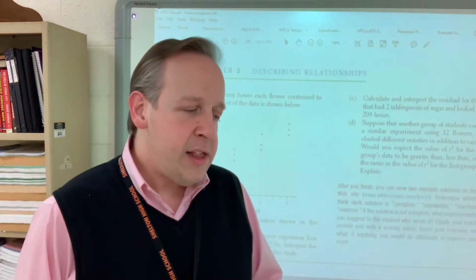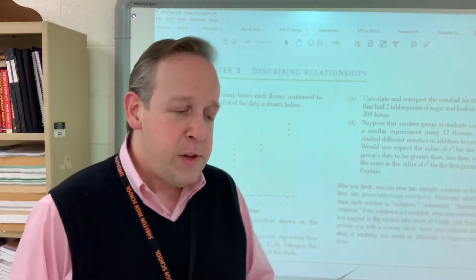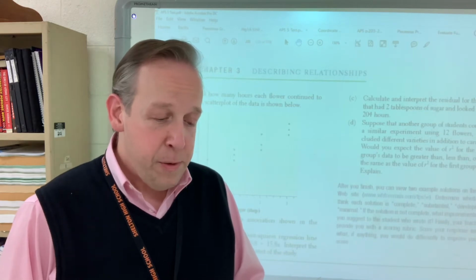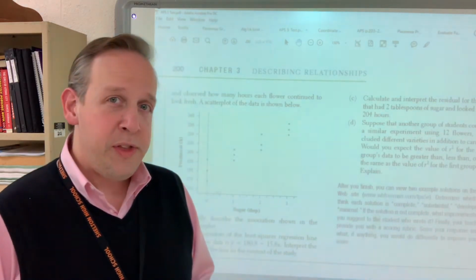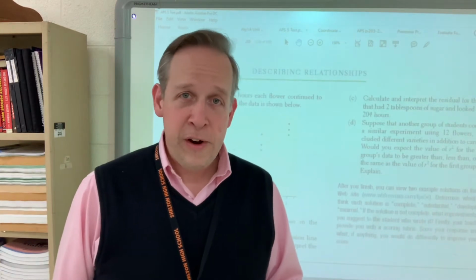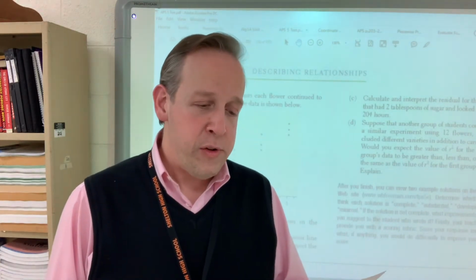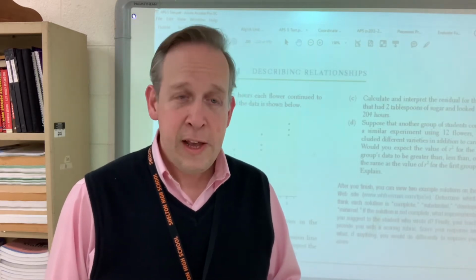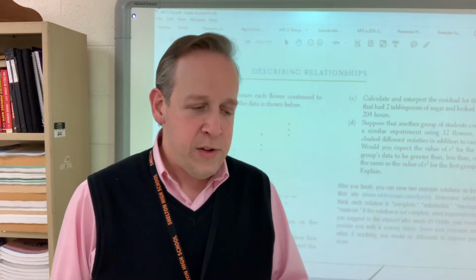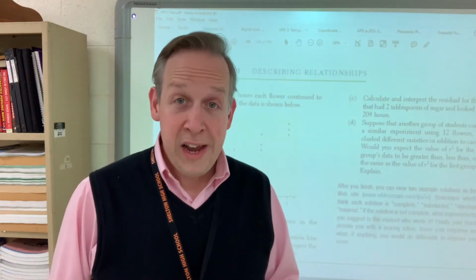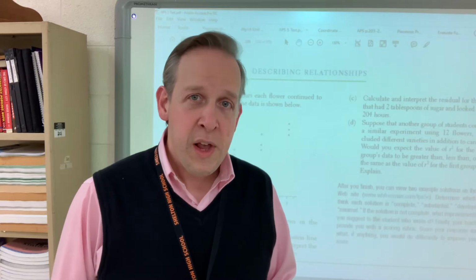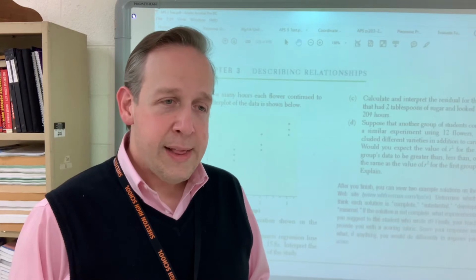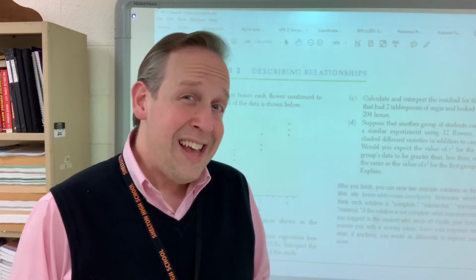And part C, calculate and interpret the residual for the flower that had 2 tablespoons of sugar and looked fresh for 204 hours. Well, they gave you the equation above. So plug in the number 2 for x, so you'll see what the expectation would be for hours of freshness at 2 tablespoons. The answer, 212.4. So the residual is the difference between the observation and the expectation. 204 minus 212.4 is negative 8.4. Now the interpretation. That flower that had 2 tablespoons of sugar in its water lasted for 8.4 hours less than expected.